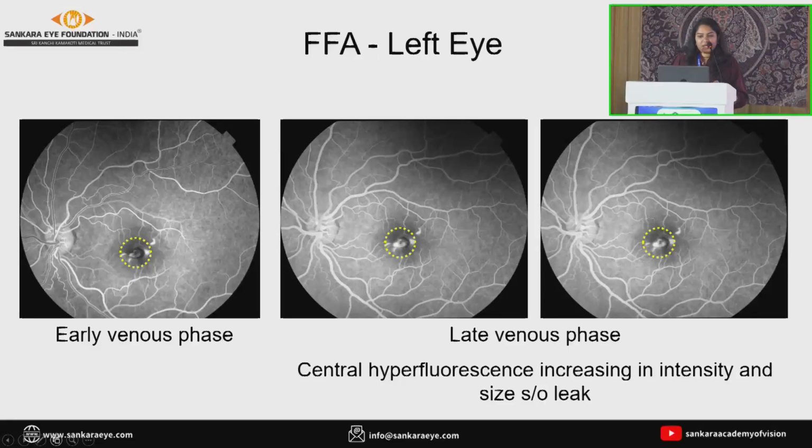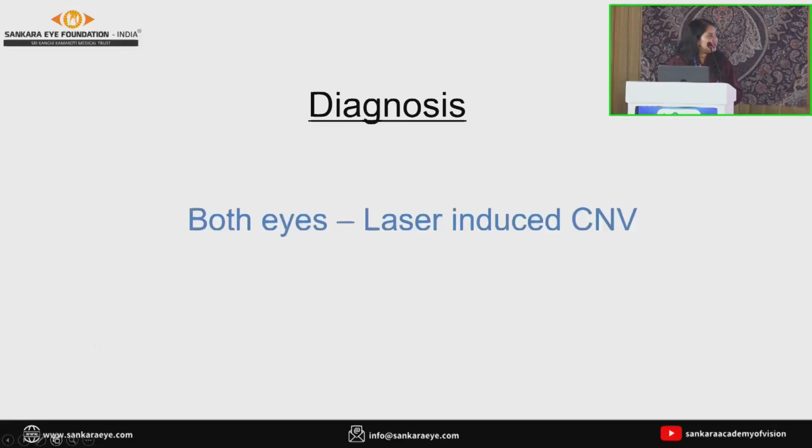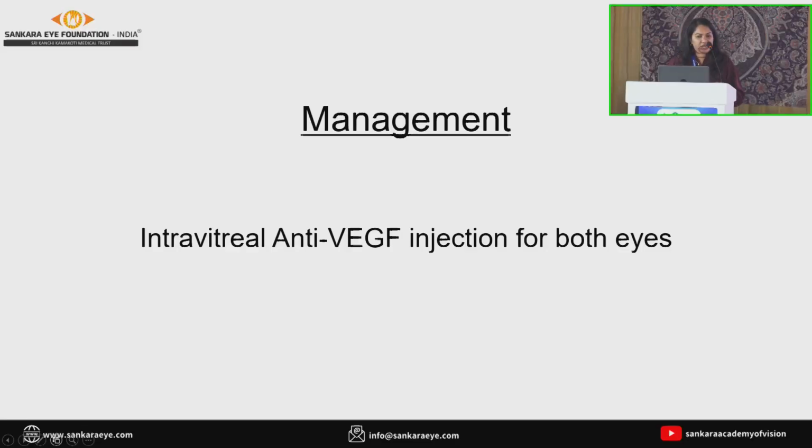The diagnosis was both eyes laser-induced CNV, and we managed it with intravitreal anti-VEGF injection for both eyes. Due to logistic reasons, the parents were not able to come to the hospital, and at the 1 month revisit, there was an improvement in the vision, and the vision improved to 6/9.